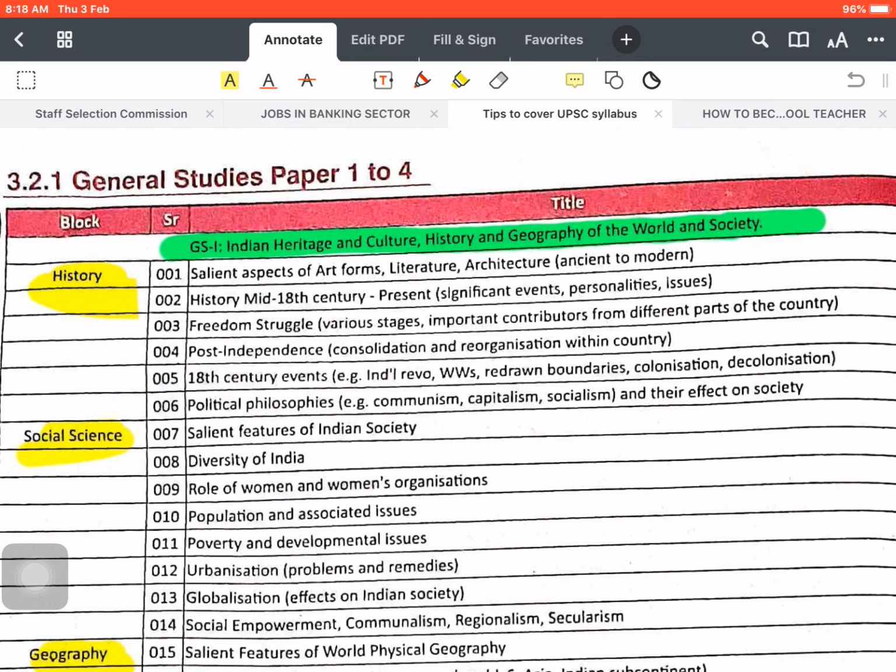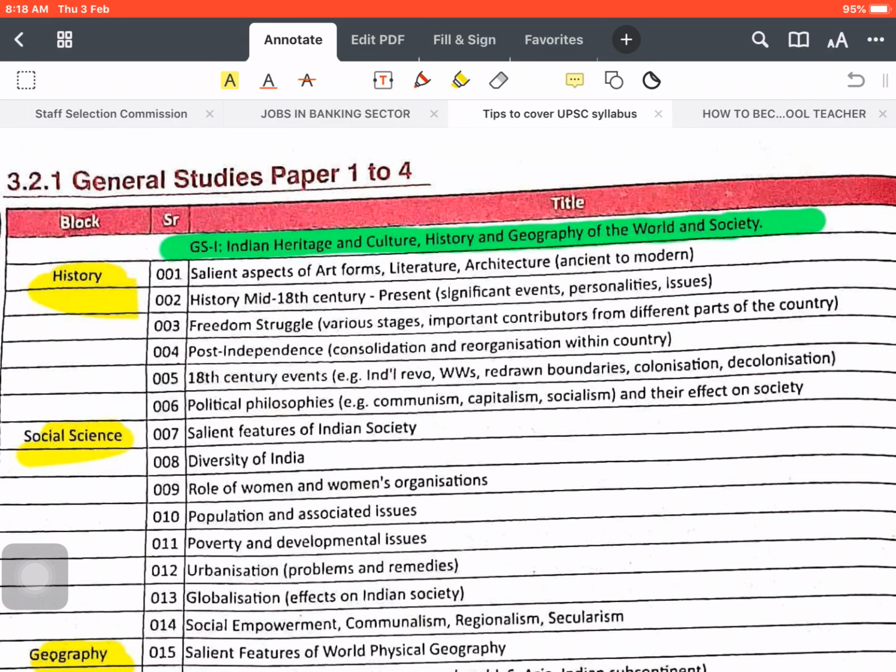Okay, now coming to the syllabus. Now what I have done is that all four GS papers, General Studies Paper 1, 2, 3 and 4, their syllabus is divided into 100 sub parts. Because when you're reading a book, like if you have a target, I have to read these two NCERTs in this month, you're reading just a book. Your main target is to finish the book by this date.